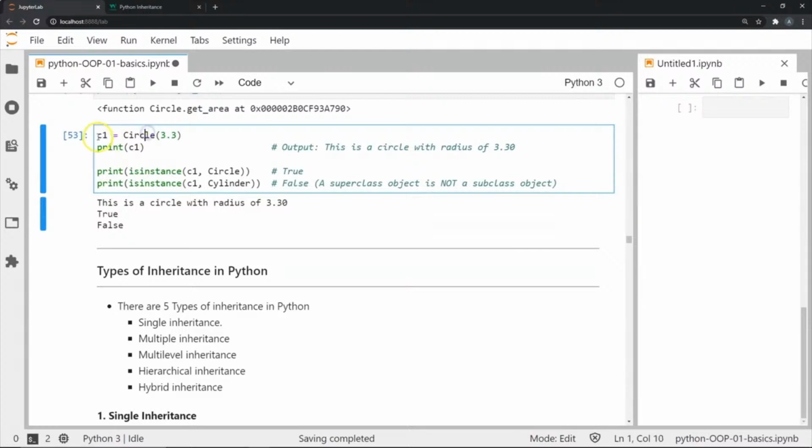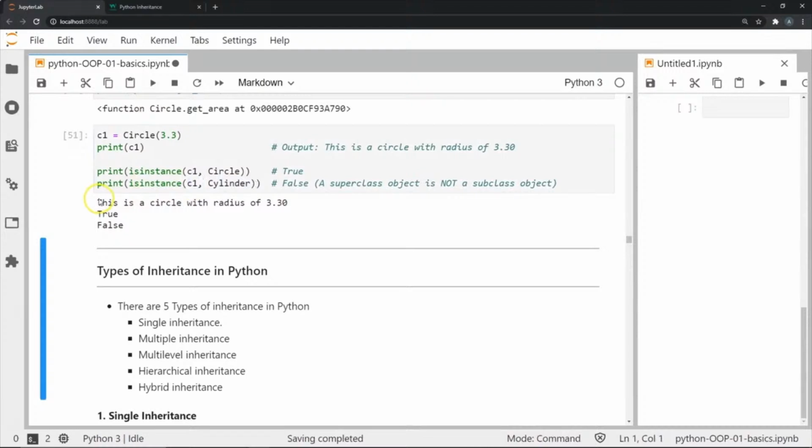Now this is the superclass, of course, and since the superclass has only one attribute that we can enter, which is for the radius, I pass 3.3. I'm going to print what happens when I just print this instance. It's going to give us whatever was a part of the str method. After that, I'm going to print isInstance. This is a check on whether C1 is an instance of this class circle, and next I'm going to check if C1 is an instance of its subclass cylinder.